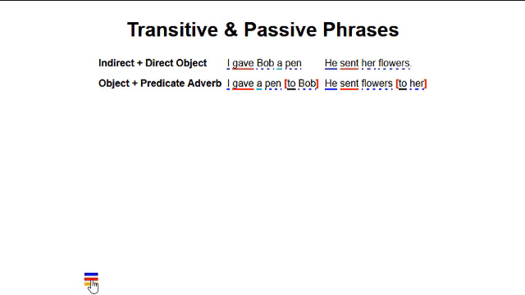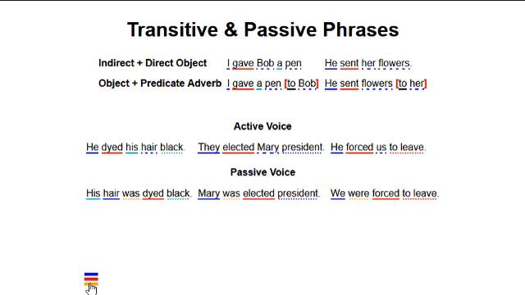I've also mentioned ditransitive verbs which take 2 objects. One object is called the direct object and the other is an indirect object. The indirect object can be changed to a predicate adverb with the preposition to. Compare, I gave Bob a pen and he sent her flowers with, I gave a pen to Bob and he sent flowers to her.